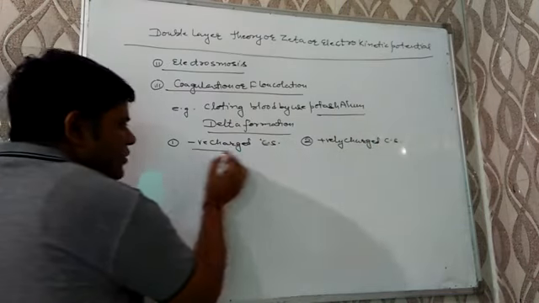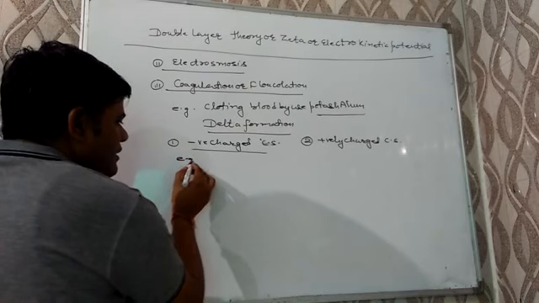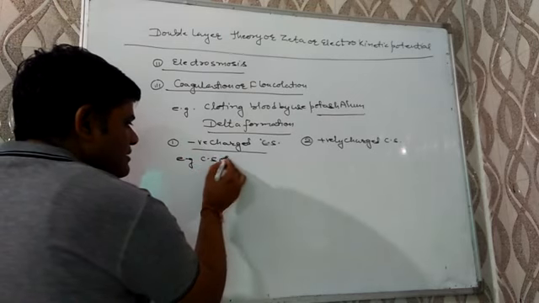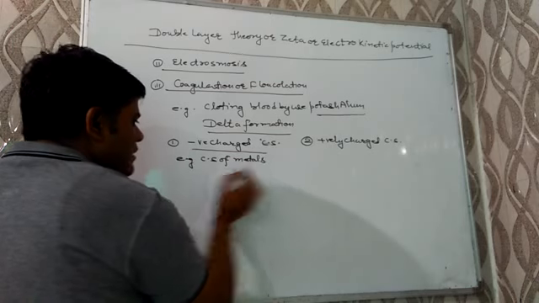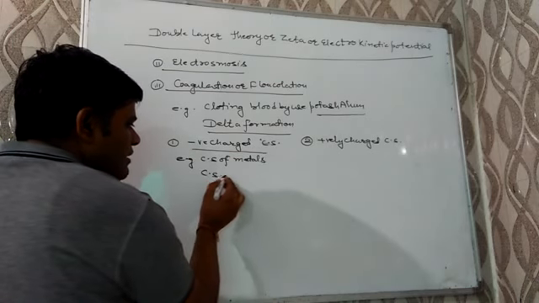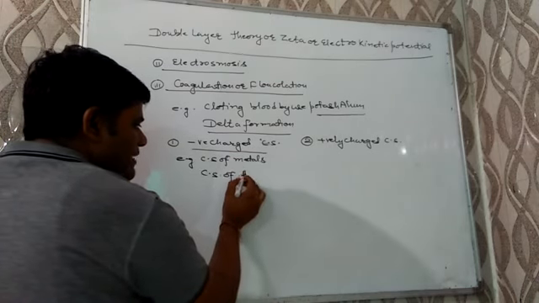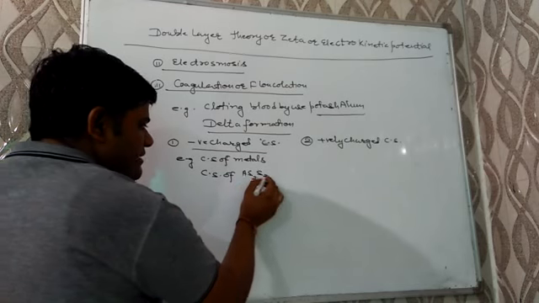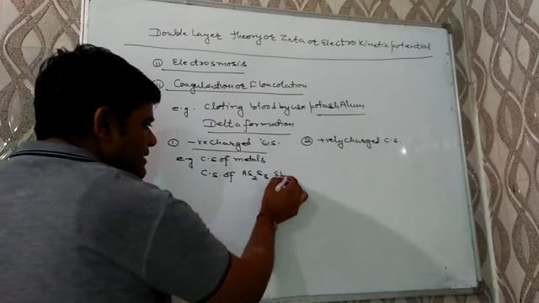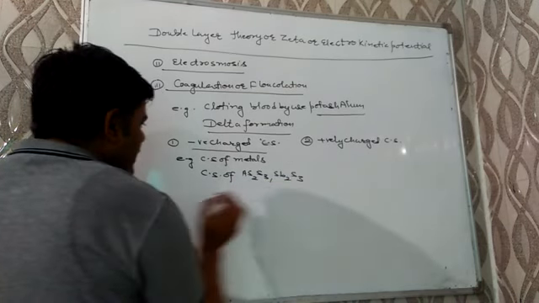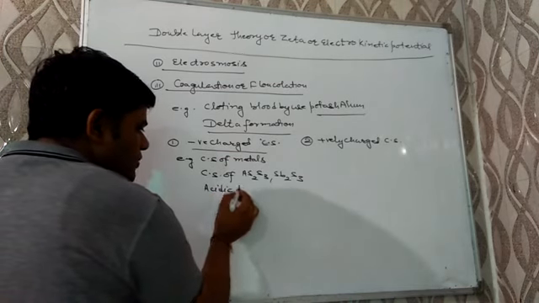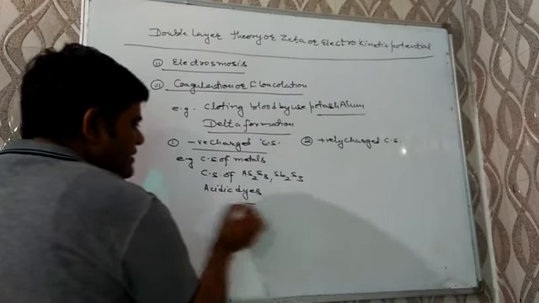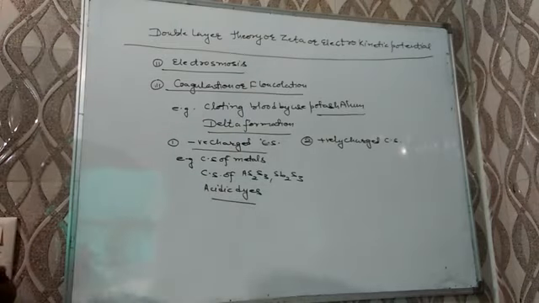Examples of negatively charged colloidal solutions are colloidal solutions of metals and metal sulfides like arsenic sulfide and antimony trisulfide. Next, colloidal solutions of acidic dyes are also generally negatively charged.